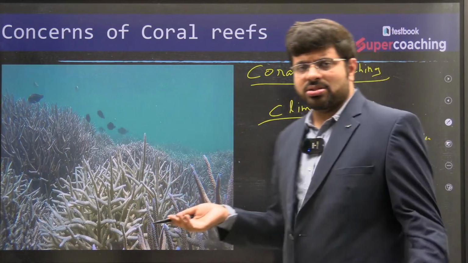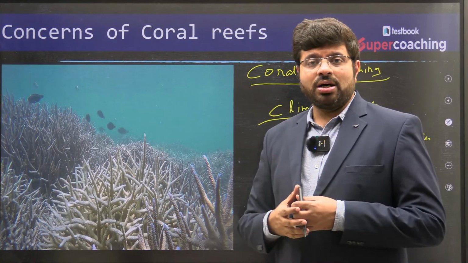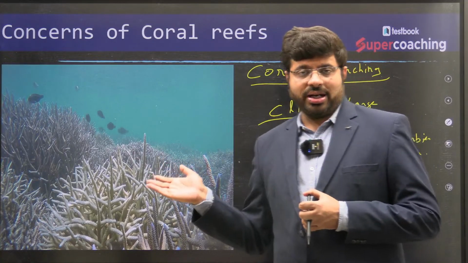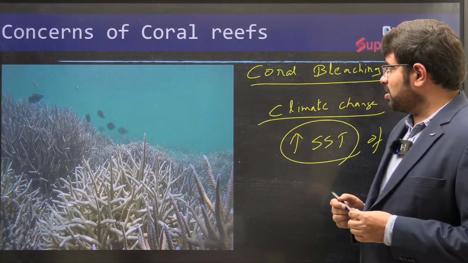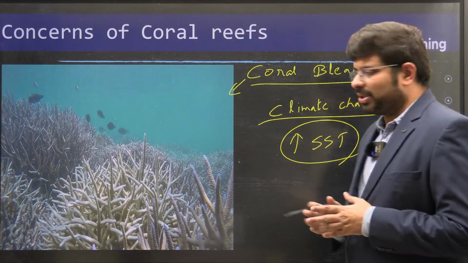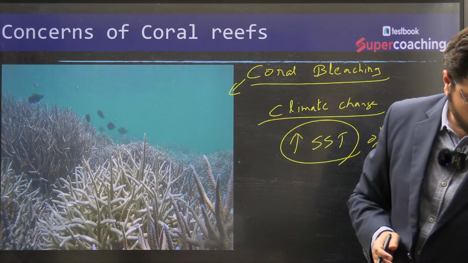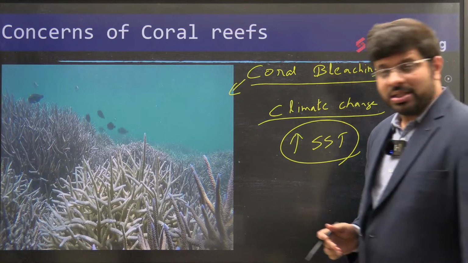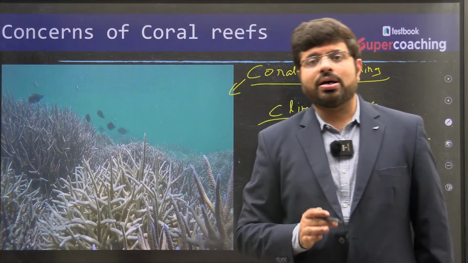See, what are corals? Polyps are living in symbiosis with the algae, right? Unfortunately, because these algae are dying, we call this phenomenon coral bleaching. So there are various methods of recovering from coral bleaching. We are trying to do multiple things for this, but they are still a work in progress. So these are the concerns.